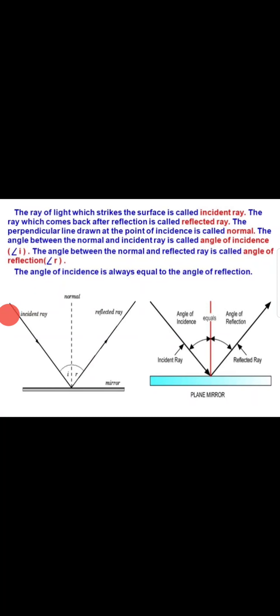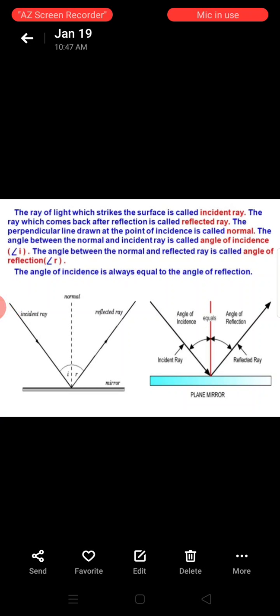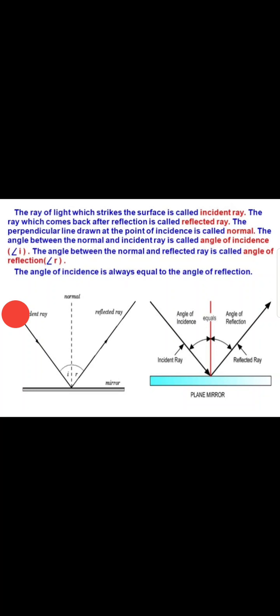The ray of light which strikes the surface is called incident ray. The ray which comes back after reflection is called reflected ray. The perpendicular line drawn at the point of incidence is called normal. The angle between the normal and incident ray is called angle of incidence, that is angle I. The angle between the normal and reflected ray is called angle of reflection, that is angle R. The angle of incidence is always equal to the angle of reflection.